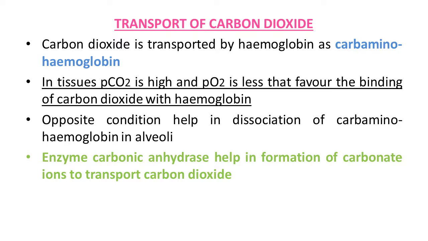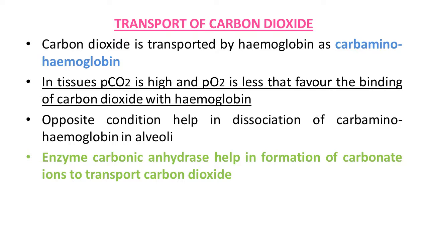So in the presence of this enzyme, CO2 combines with H2O, and in the presence of carbonic anhydrase, H2CO3 is formed. So the equation takes place in both directions. In the presence of carbonic anhydrase again, that H2CO3 dissociates into HCO3 minus and H plus.